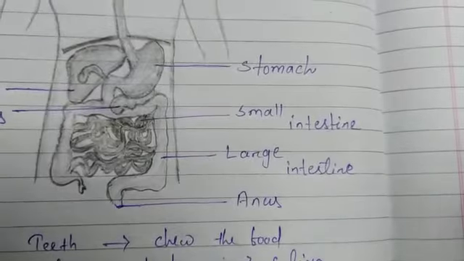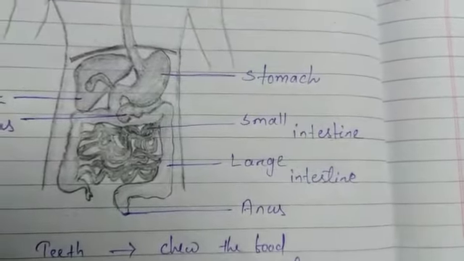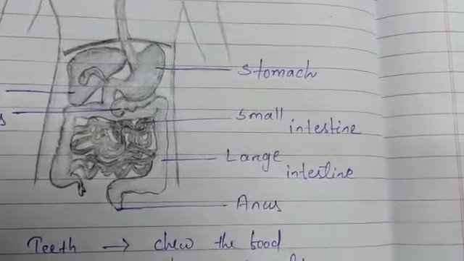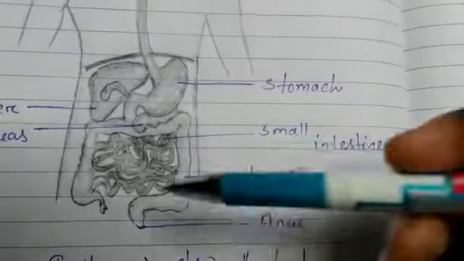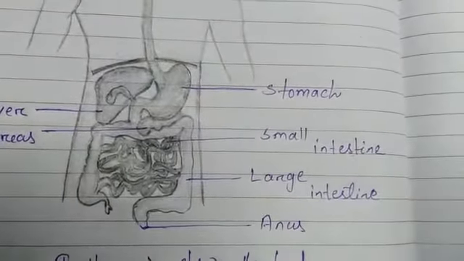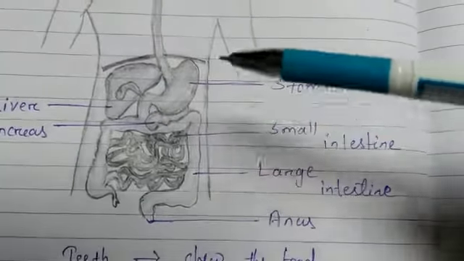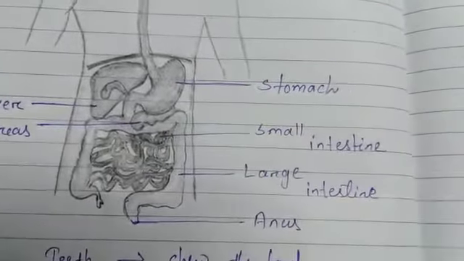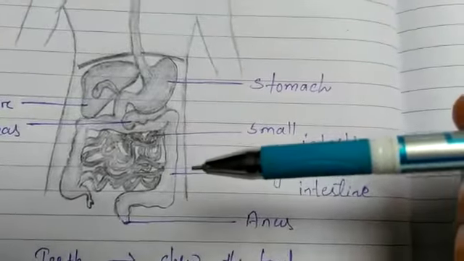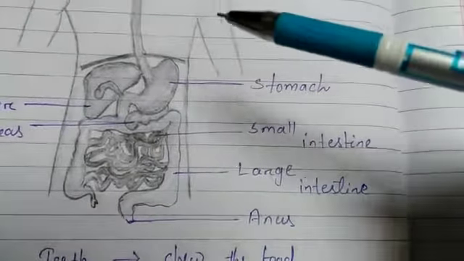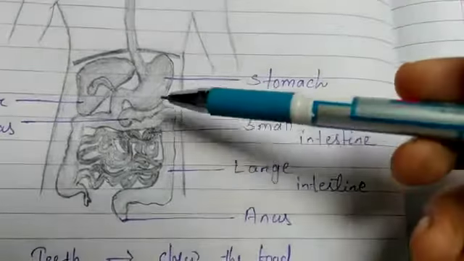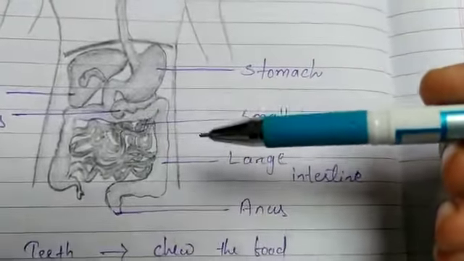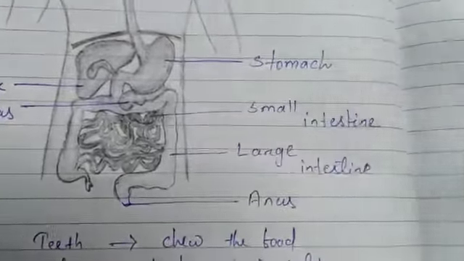Then the pancreas secretes pancreatic juice, which contains enzymes like trypsin, which helps in digesting proteins, and lipase for breaking down emulsified fats. The food which comes from the stomach to the small intestine is in an acidic medium. Since it is acidic, the pancreatic enzymes cannot act on it. That is why it has to be made alkaline, so that the pancreatic enzymes can act.